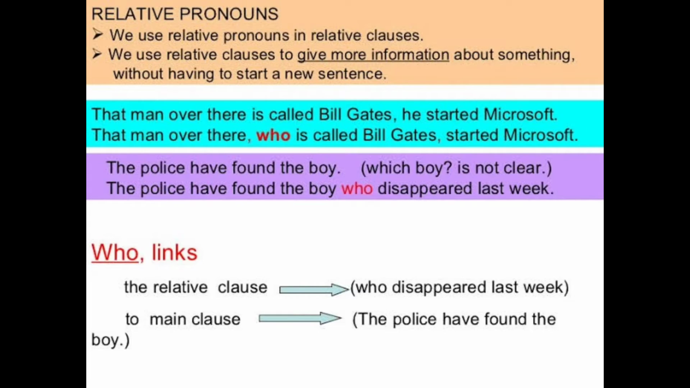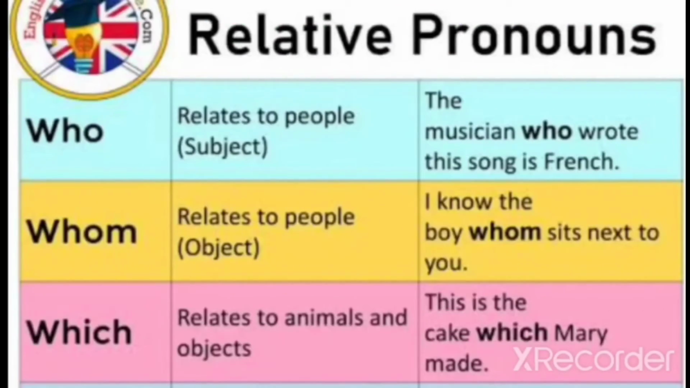So, a relative pronoun who connects and links the relative clause as well as the main clause, children. So, the relative pronoun is a pronoun that connects the relative clause as well as main clause. Now, are you clear about this, children? What is meant by relative pronoun? Children, here you have some of the relative pronouns, and with the example, look at the picture here, children. I'll explain you one by one.